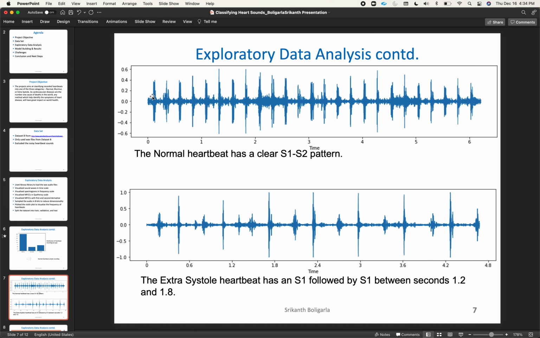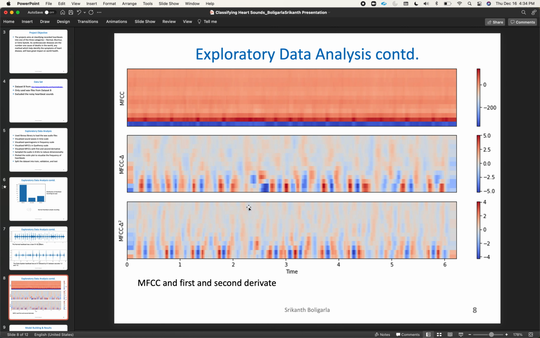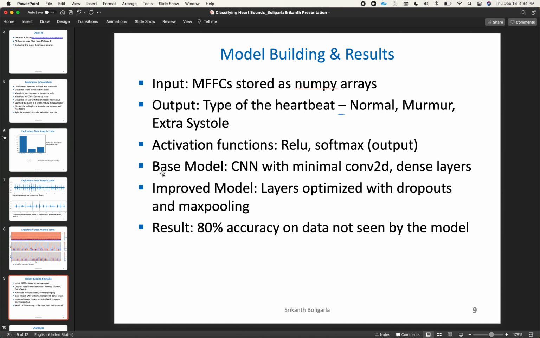As you can see in the wave plot, you can clearly see the S1, S2, S1, S2 pattern in the normal heartbeat, and in extrasystole, sometimes after S1, S2, S1, S2, you may have an S1 followed by an S1. So this could be a sign of a heart disease. I plotted MFCCs and the first and second derivatives here.